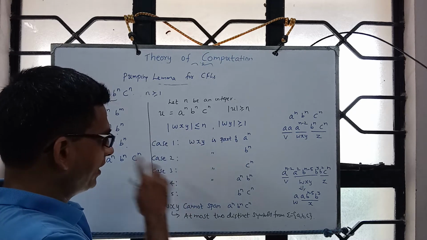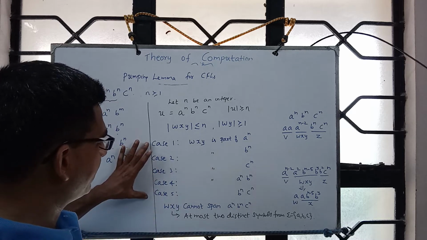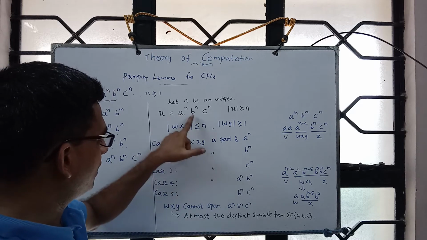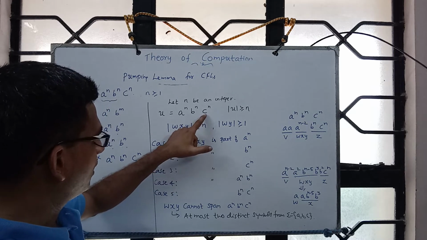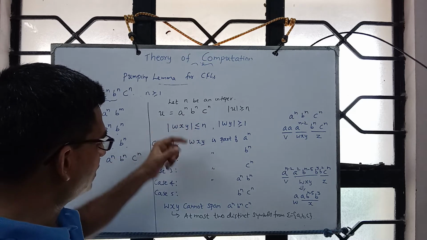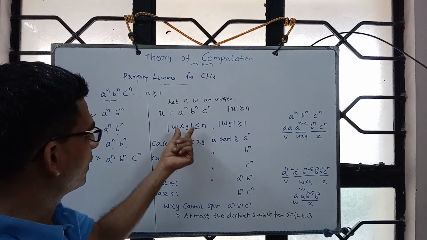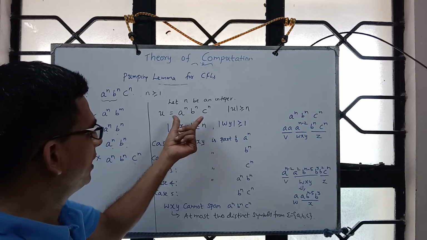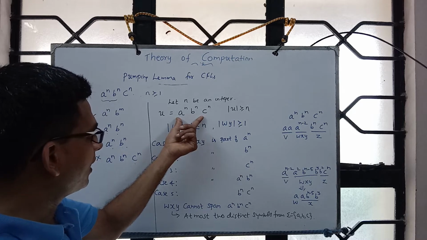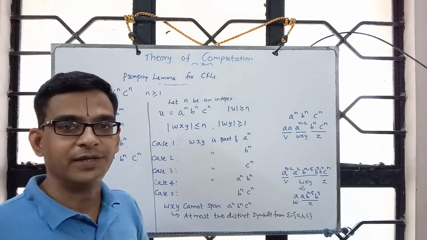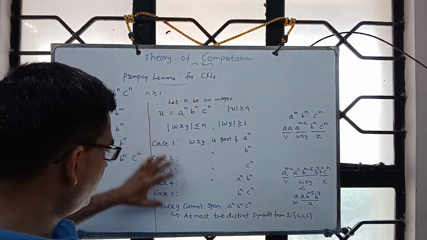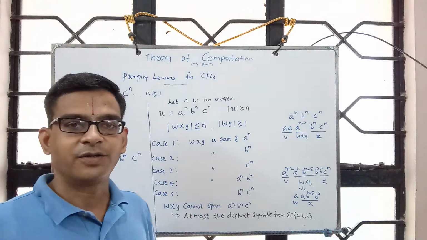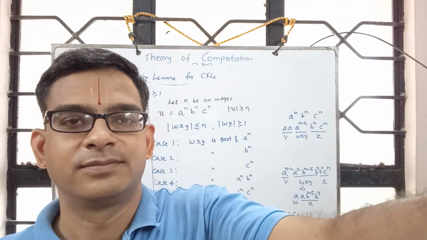Decomposition can be anything, which is why I am looking at the possible cases that wxy is part of the first a power n, or b power n, or c power n, or it can contain at most two symbols because this length is at most n. So it may be part of a power n, b power n, or it may be part of b power n, c power n. It cannot be the case that it has a, b and c. Now in each of these, let's identify one i for which we arrive at a contradiction.